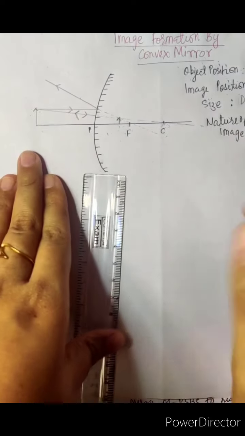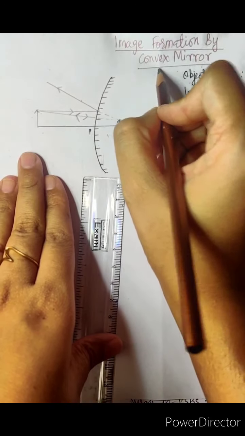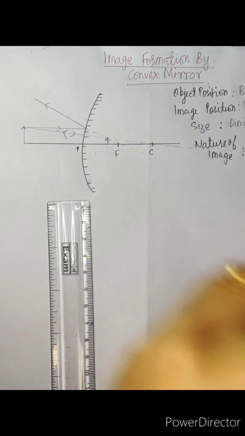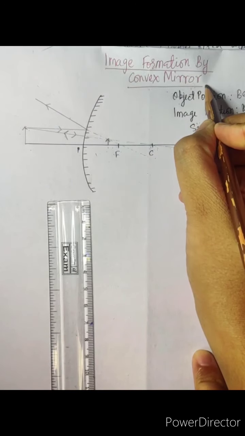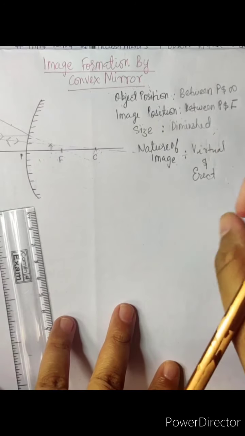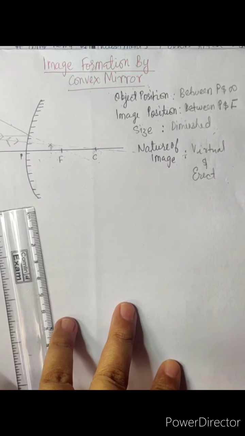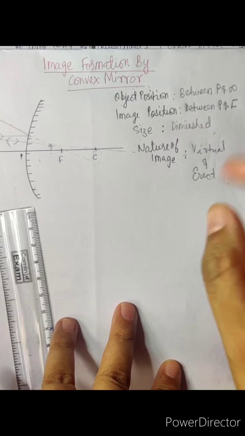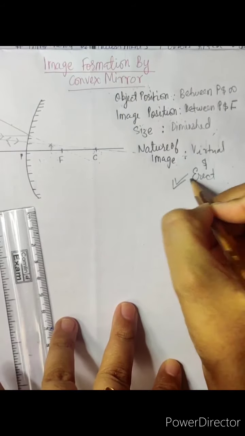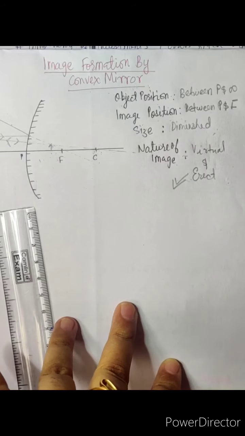So I hope you understood the image formation in the case of convex mirror. Students, always remember one thing: in the case of convex mirror, a virtual, erect and diminished image is always produced. But in the case of concave mirror, you may produce virtual as well as real images. In the case of convex mirror, we always get a virtual and erect image.